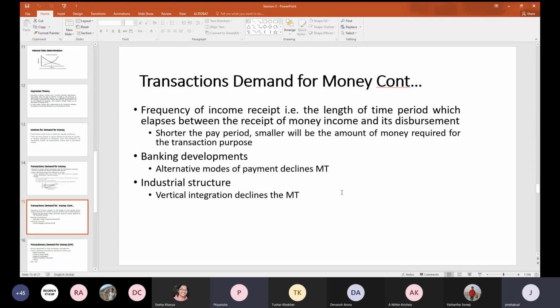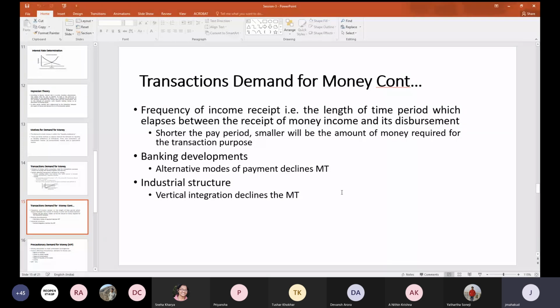So that's why if more vertical integration happens in the market, that also will decline the transactions demand for money. So these are the major factors what Keynes has highlighted and tries to explain. But mostly, if you see the Keynesian framework, they have given a lot of attention to income only. So according to Keynes, income is the major factor which is affecting the transactions demand for money.